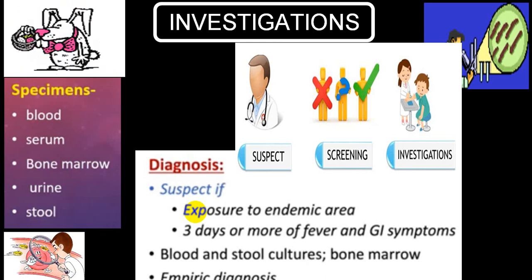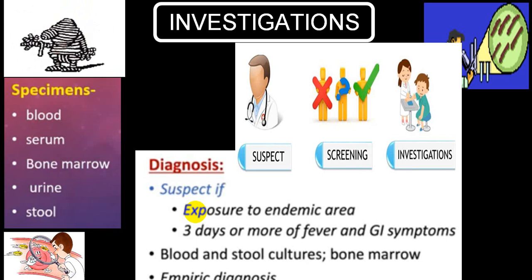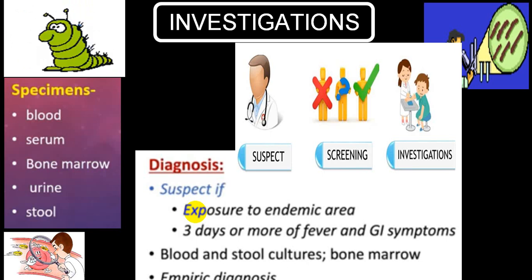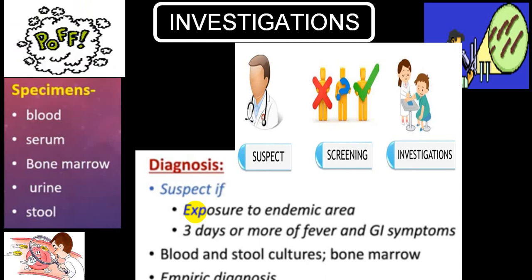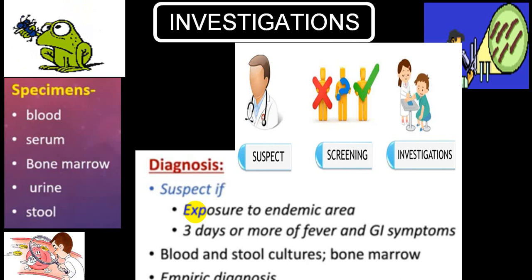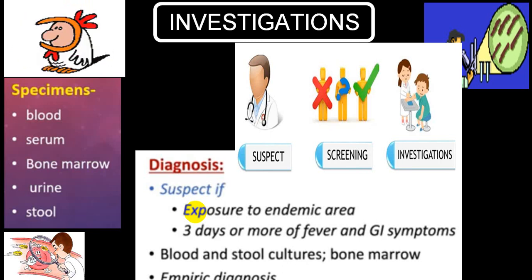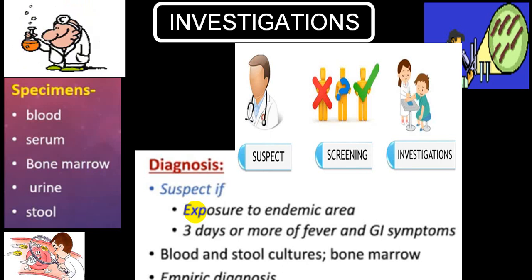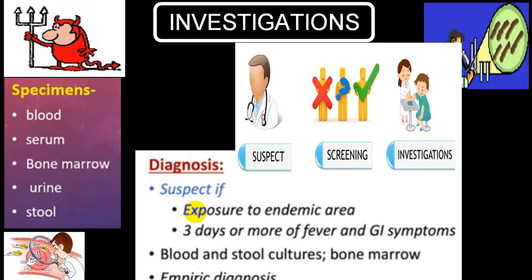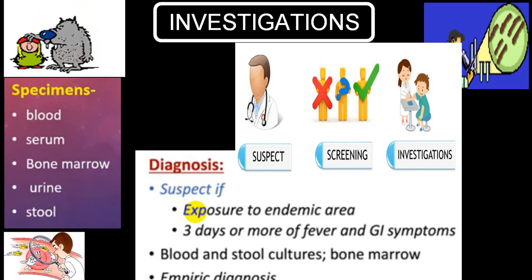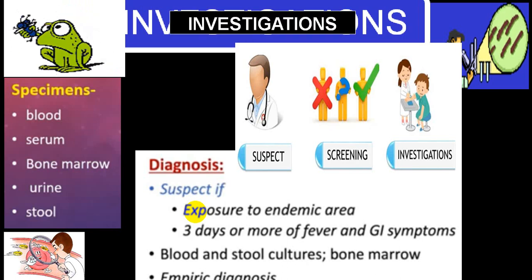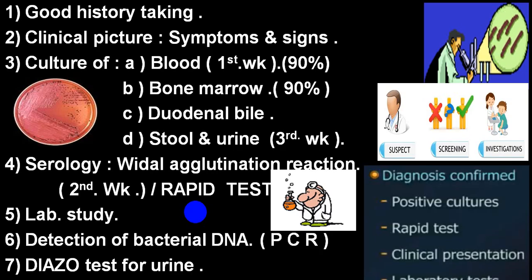Usually bone marrow culture is not asked, and you make an empiric diagnosis by doing a test we call a typhoid dot test, or you can go for a Vidal test. The Vidal test will be useful if it is done after 1 week, but by and large now rapid tests are available which will help you to detect quite early. So culture is the gold standard, and that will make a confirmed diagnosis.